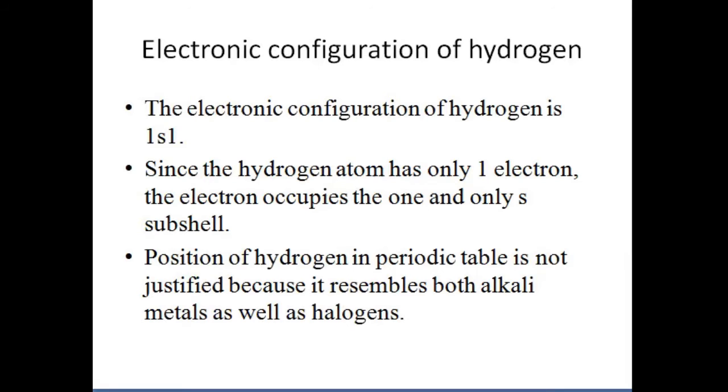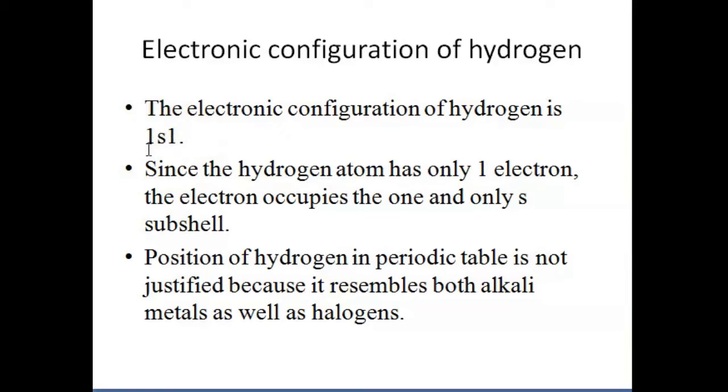So when we talk about the periodic table, the electronic configuration of hydrogen is 1s1. And since hydrogen has only one electron, the electron occupies the one and only s subshell. That is why the electronic configuration is 1s1.